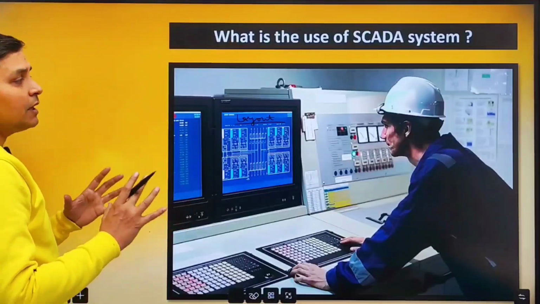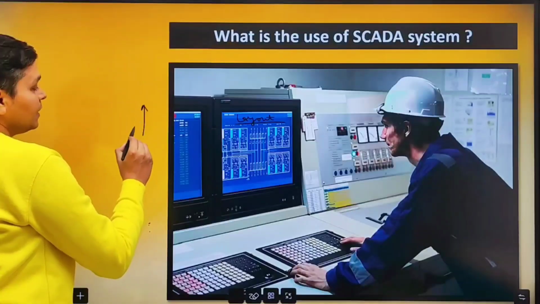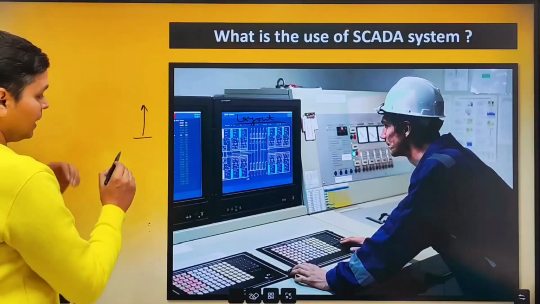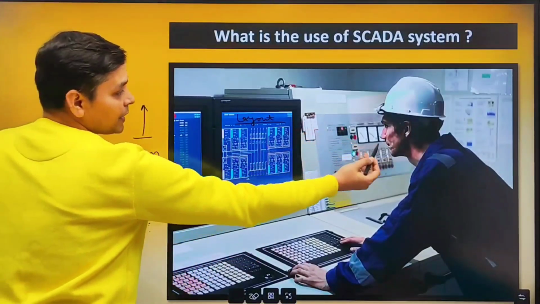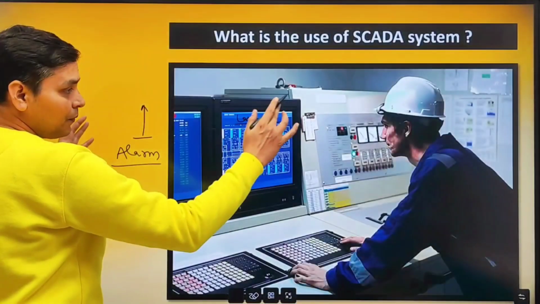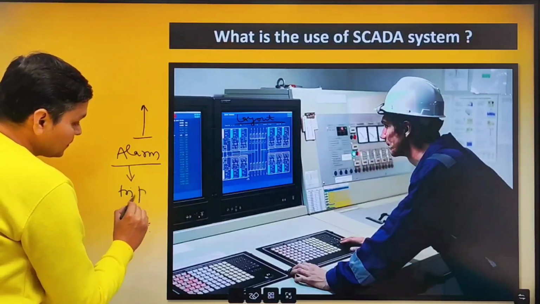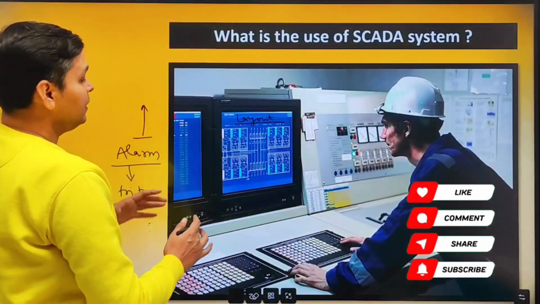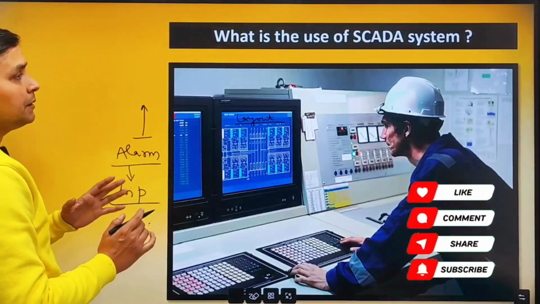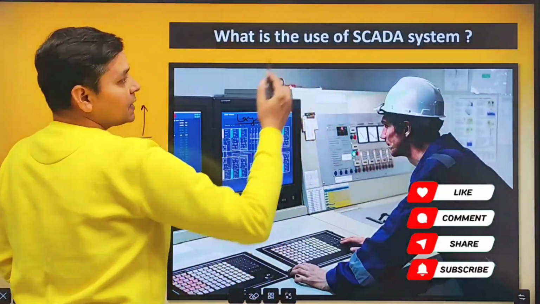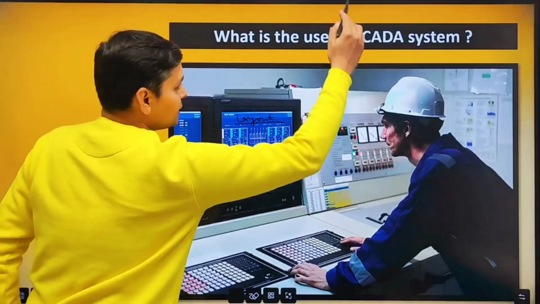And SCADA system is also helpful in safety. Suppose pressure, temperature or level is increased beyond a set limit, then there will be an alarm. And from that alarm, this operator can take a corrective action. Apart from the alarm, there will be a trip system also. So a machine will be tripped on a set point, on a high set point or on a low set point. So this is the use of SCADA system. SCADA system is very helpful for instrumentation as well as for any industry also.